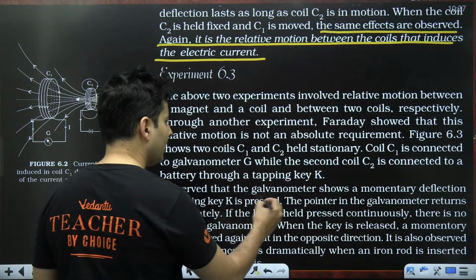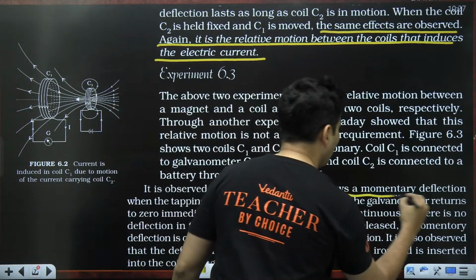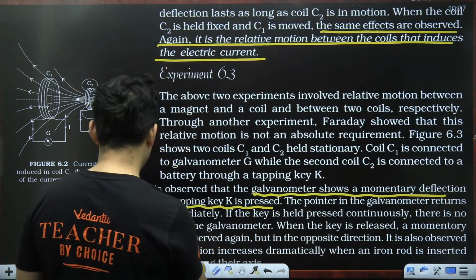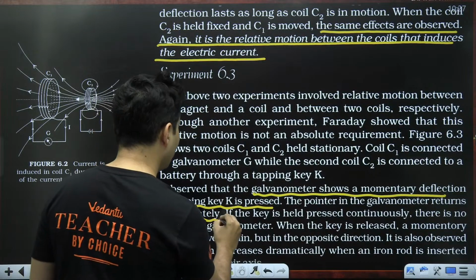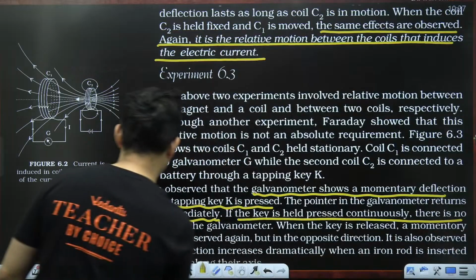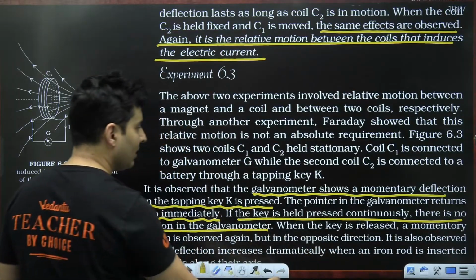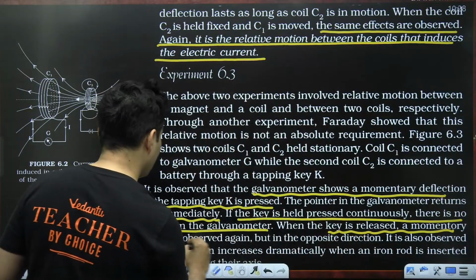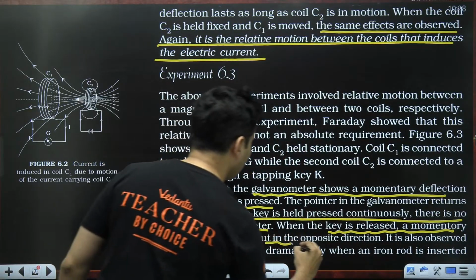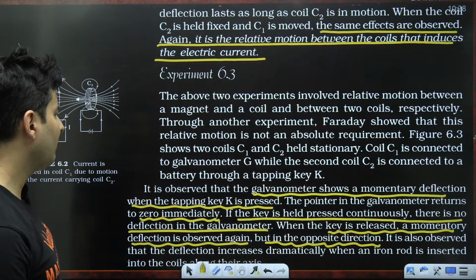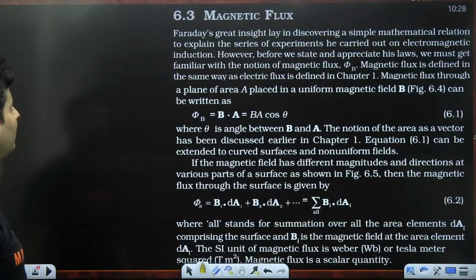It is observed that the galvanometer shows momentary deflection when the tapping key is pressed, and it returns to 0 immediately. If the key is held continuously, there is no deflection in the galvanometer. When the key is released, again a momentary deflection is observed, but in the opposite direction. It is also observed the deflection increases dramatically when the iron rod is inserted in the axis.